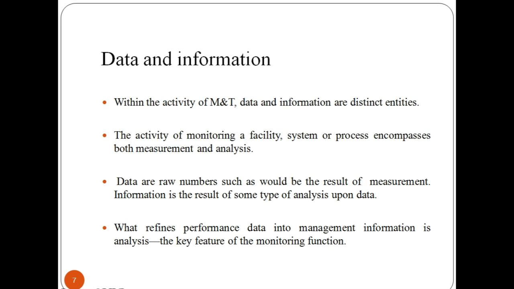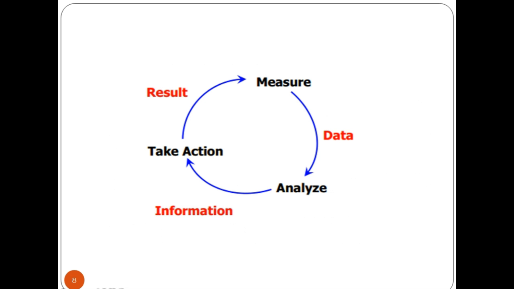Information is the result of some type of analysis upon the data. This cycle indicates continuous improvement cycle, where data is analyzed to give information for taking necessary action against the problem and thus generate result in coordination with energy management techniques.